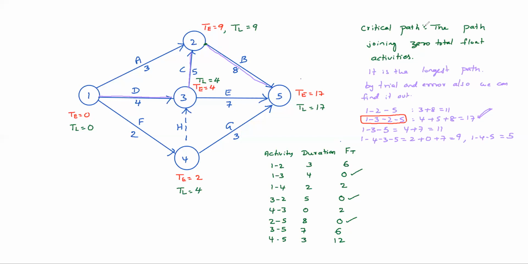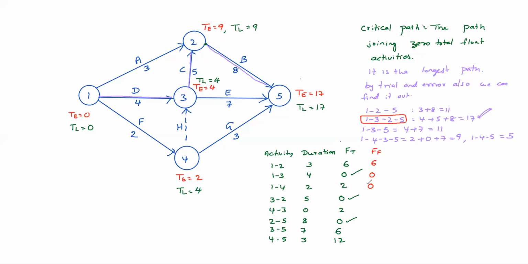Anyway, we have calculated the total float. Then we will calculate free float. Tell me, for the 1, 2 activity, free float. Free float means you should always take earliest. So 9 minus 0 minus 3, that is 6 only. For 1, 3, earliest, 4 minus 0 minus 4, that is also 0. 1, 4: 2 minus 0 minus 2, 0.